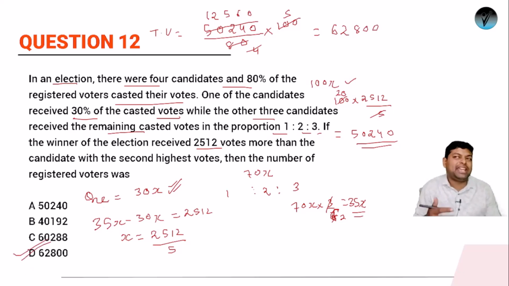ठीक है, तो अगेन क्वेश्चन में थोड़े कैलकुलेशन है, बट अगेन ऐसा भी बहुत ज्यादा नहीं था कि आप ये क्वेश्चन नहीं कर पाओगे. Again, it was a doable question, it can be done on any day of the examination. Okay, so this was question number 12 for you. The answer was 62,800. Okay, let's see the next question.